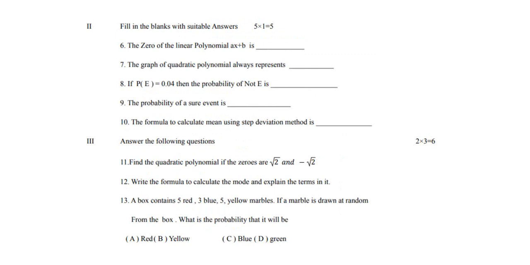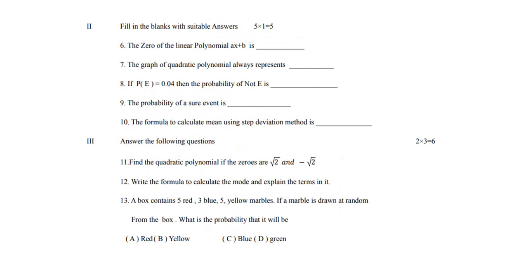Three problems are given from 3 chapters, because you know what the syllabus is: polynomials, probability, and statistics. From polynomials they gave question number 11, question number 12 is from statistics, and question number 13 from probability.